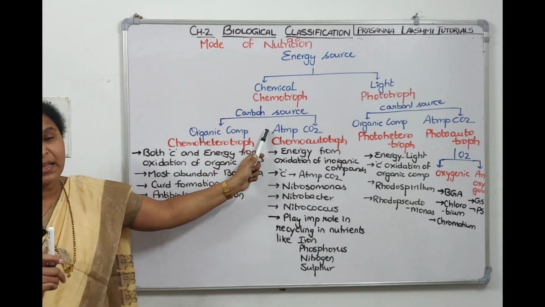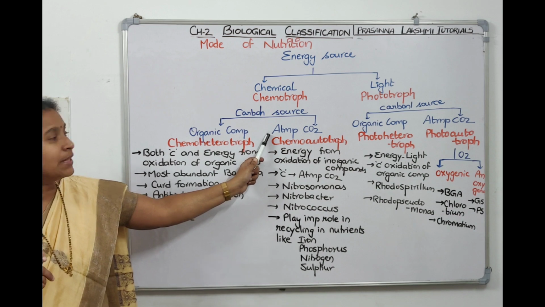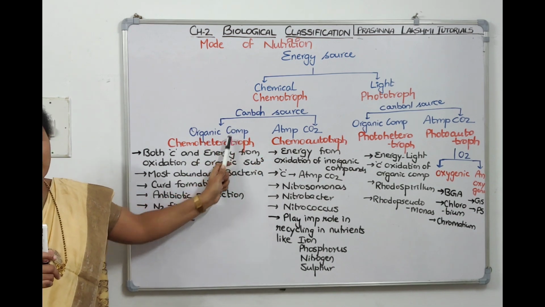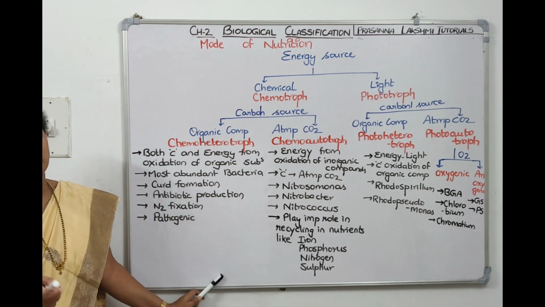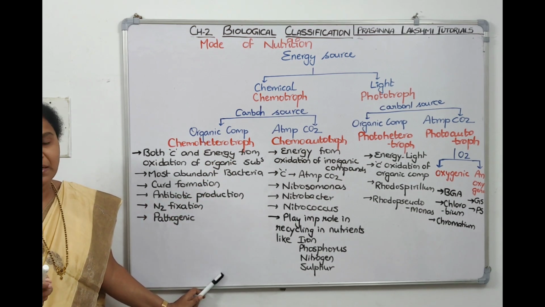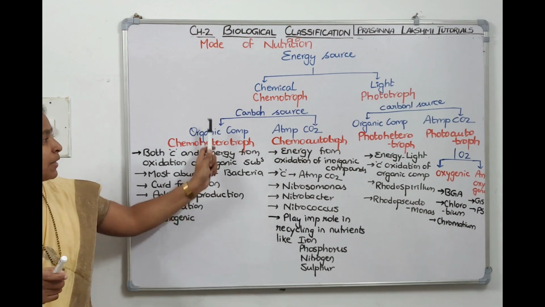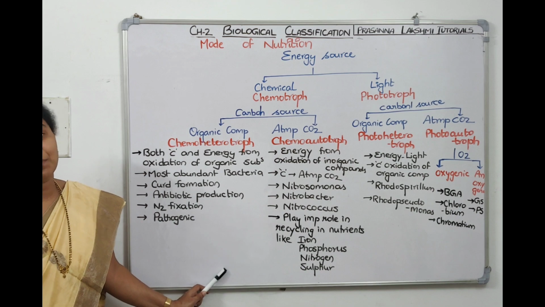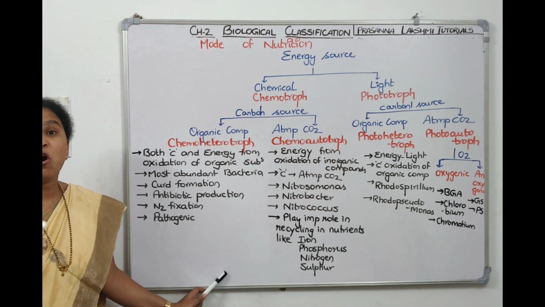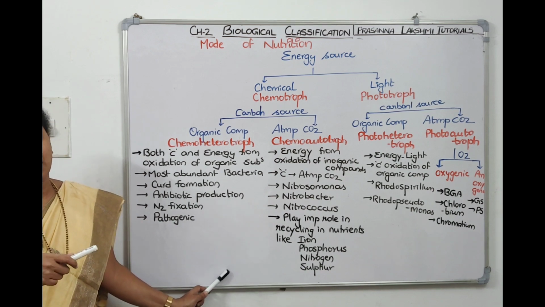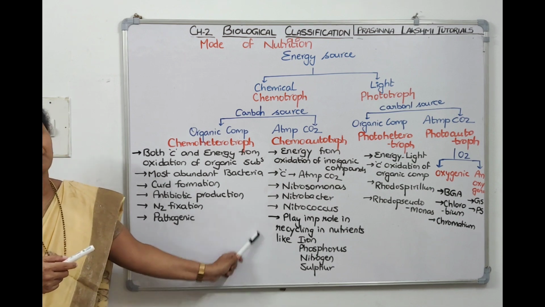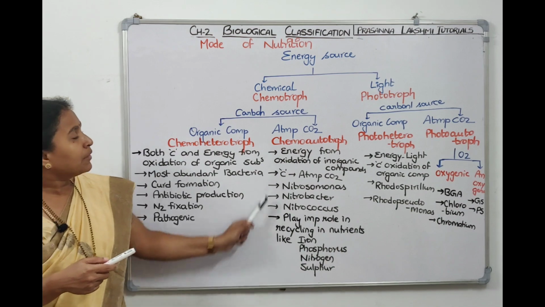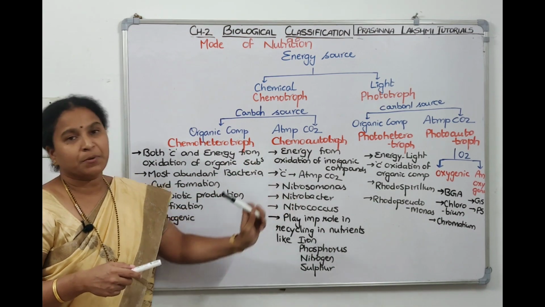If the carbon they are taking is from oxidation of organic compounds, then it is called chemoheterotroph. Majority of the bacteria are chemoheterotrophs only. Nitrogen fixing bacteria, pathogenic bacteria, curd making bacteria, antibiotic producing bacteria are the examples. Now if the energy source is chemical, but the carbon is atmospheric carbon dioxide, then it is called a chemoautotroph. Majority of the recycling bacteria come under chemoautotrophs only. They get their energy from the chemical and carbon from atmospheric carbon dioxide.